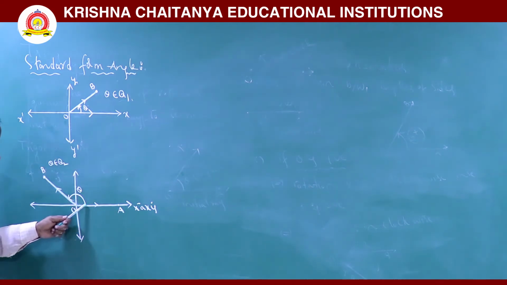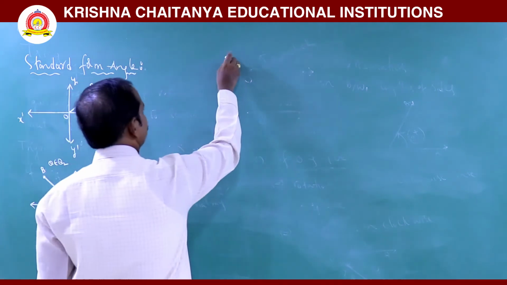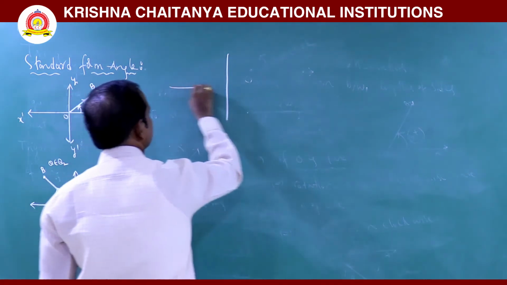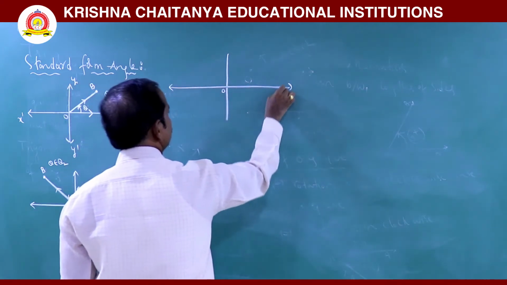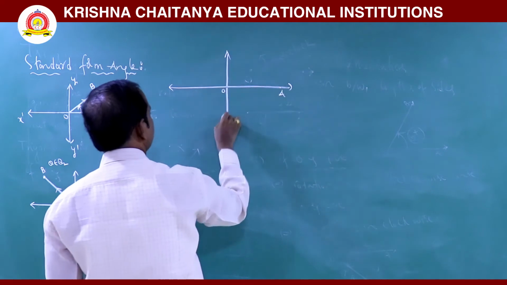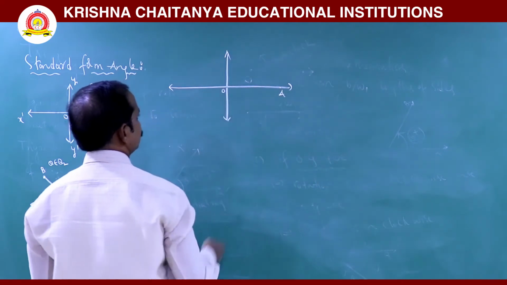This measurement is greater than 90, so it lies in the second quadrant. Now for example, take the initial ray as OA. This is OA and this is the y-axis.